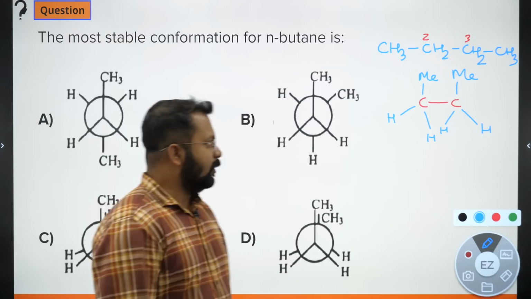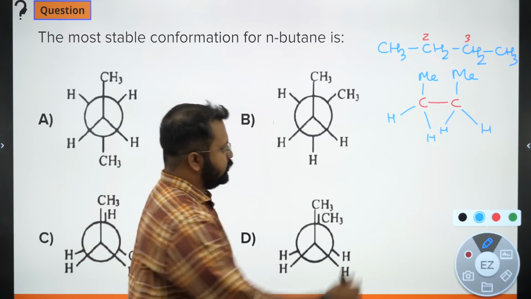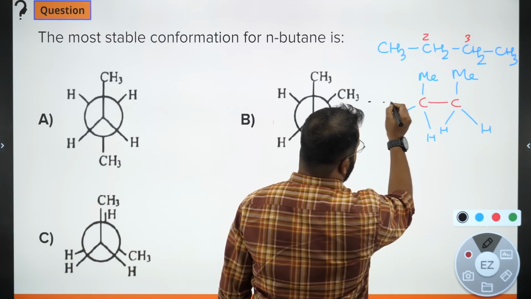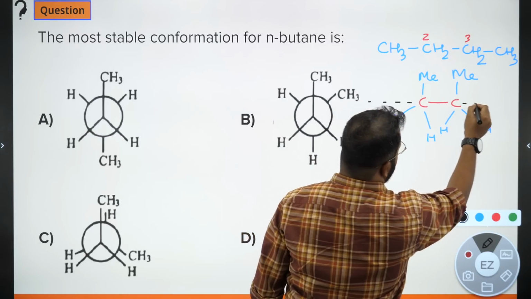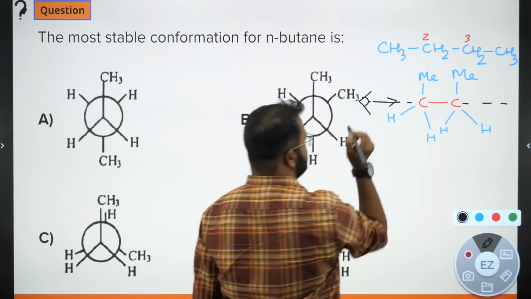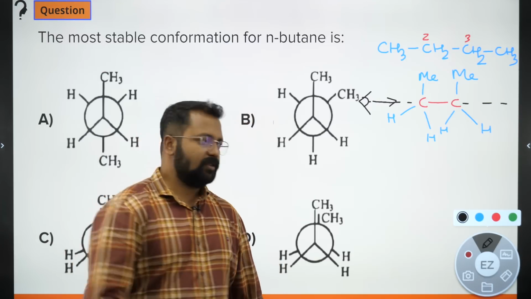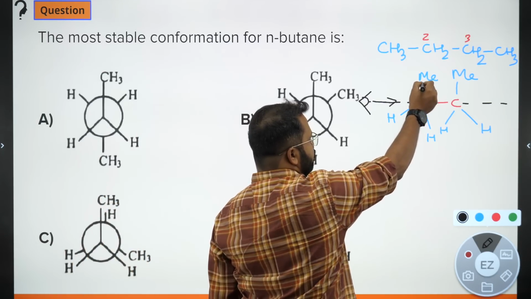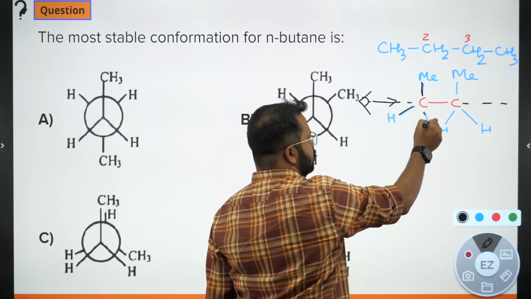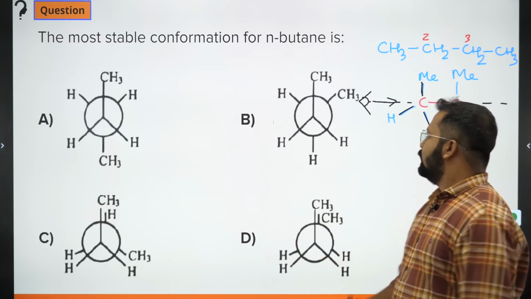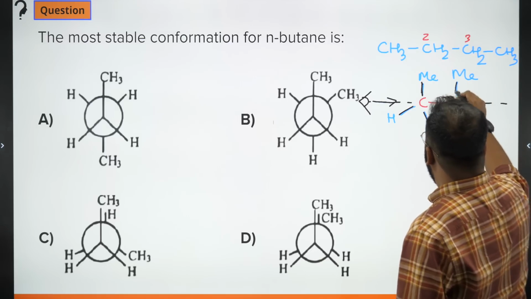Okay. Now assume that you are looking along this axis, carbon carbon ki taraf se dekh rahe ho. So doesn't this look like an inverted Y? This also looks like an inverted Y.